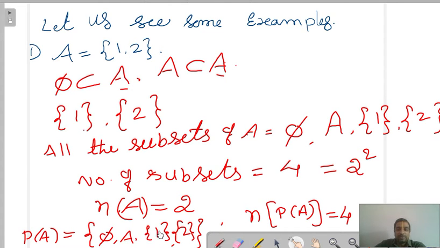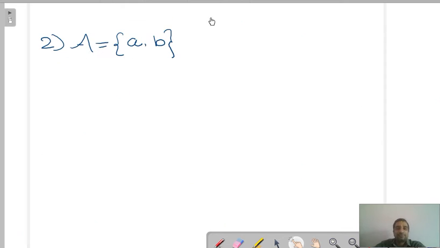So now 1, 2, 3, 4 elements are there. So the number of elements in the power set is right. I think you understand this. So let us go to the next slide. Fine. Right. Now what is there here?